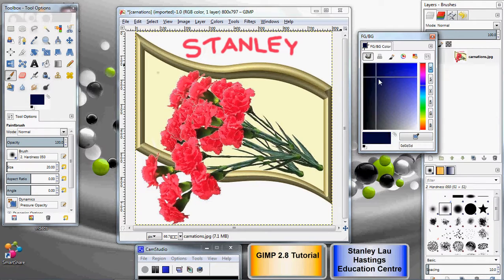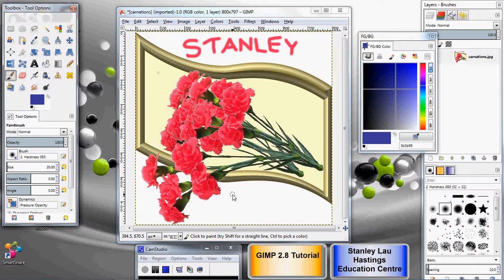And when you find a color that you like here, that is basically the color that you have selected. So if I go back here and I use the paint brush, I can basically write something with that color that I had made.